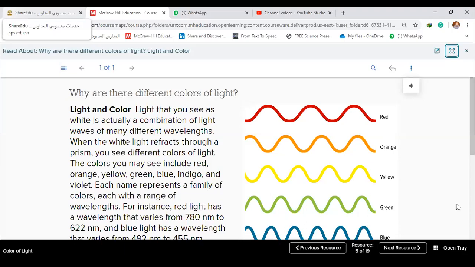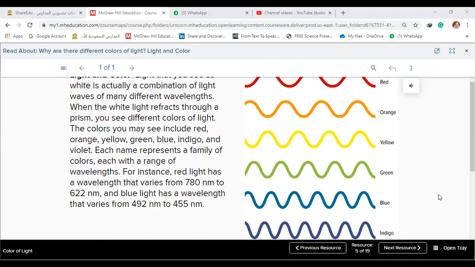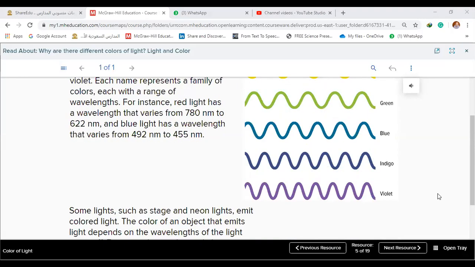Rainbow colors. Okay, what are these colors respectively? Beginning from what, then what, then what? Respectively, yani one after one. Red, orange, yellow, green, blue, indigo, violet.